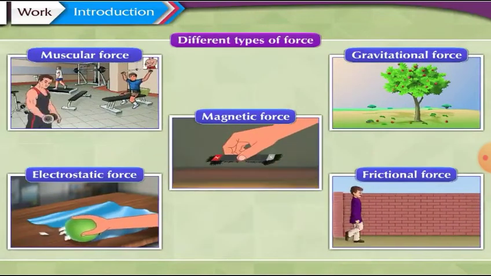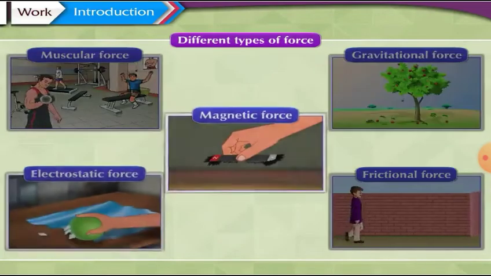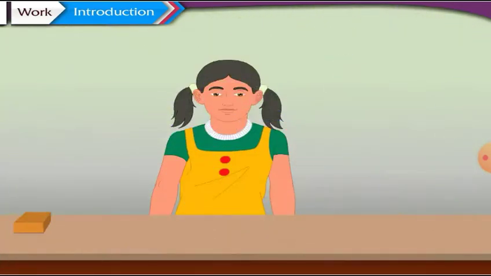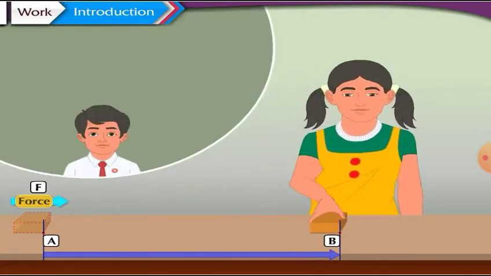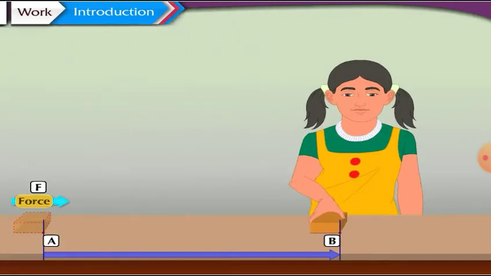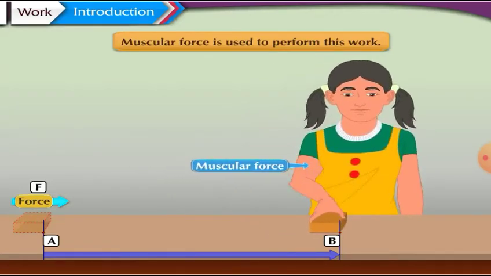Come, let us now study an example and identify the different types of forces applied in the example. Meenakshi wants to displace a wooden block from point A to point B along the surface of a table. To do so, she applied force F. Can you identify which type of force Meenakshi applied to perform this task? Right, she used the muscular force to perform this work.